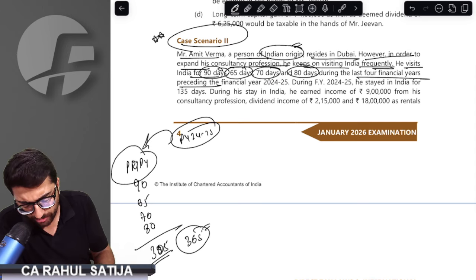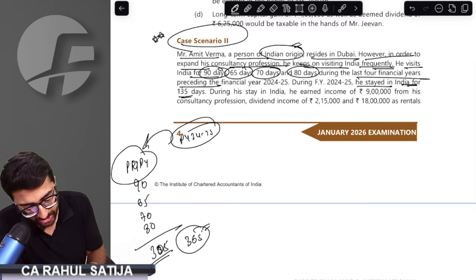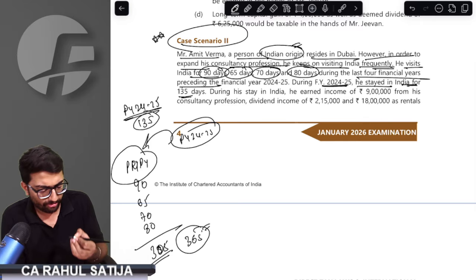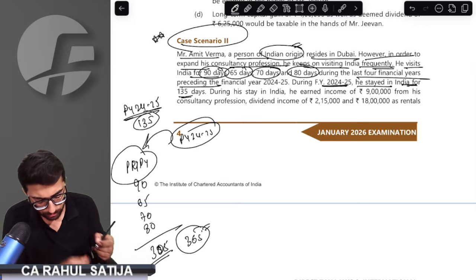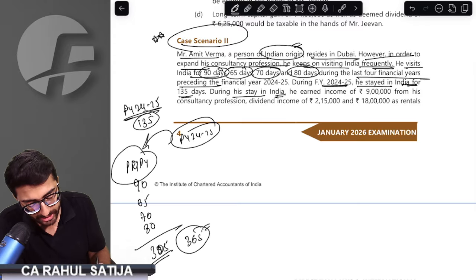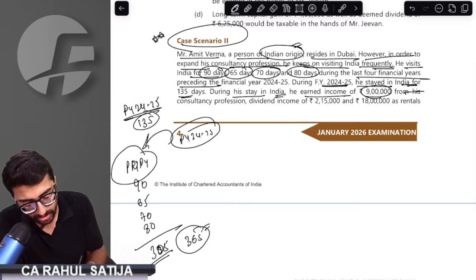Okay. He is a person of Indian origin. He stayed in India for 135 days during previous year 24-25. That means for previous year 24-25, he stayed in India for 135 days. Perfect. During his stay in India, he has earned income of 9 lakh rupees from consultancy business.